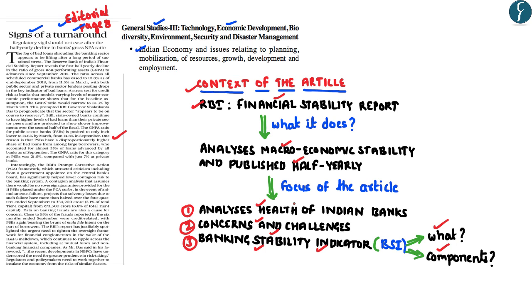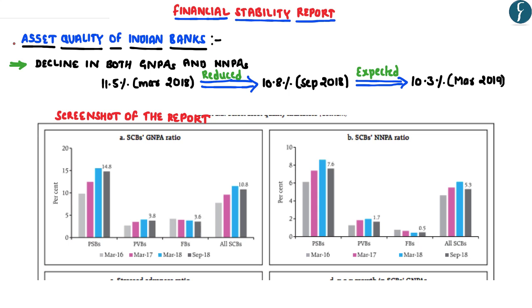So let us start our video analysis with the first aspect of the article, wherein we'll analyze what has happened to the financial health of the Indian banks, and more importantly, whether the non-performing assets of the banks have declined. As you all know, the asset quality of the Indian banks has been a cause of concern in the Indian economy since the last 4 to 5 years.